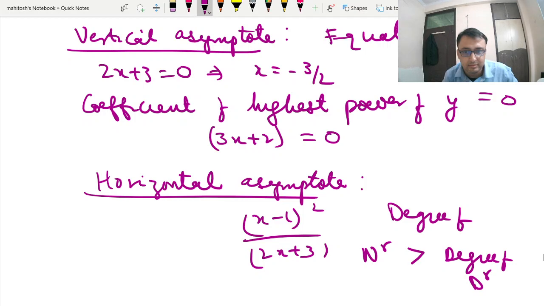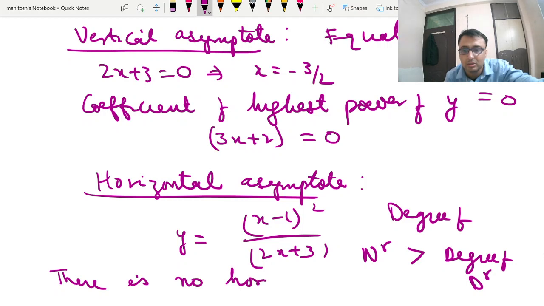So we can say that there is no horizontal asymptote. There is no horizontal asymptote.